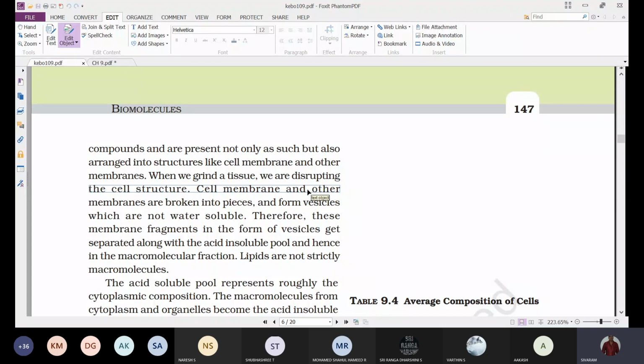So these vesicles become water insoluble. Therefore, these membrane fragments in the form of vesicles get separated along with the acid insoluble pool, and hence are in the macromolecular fraction; lipids are not strictly macromolecules.